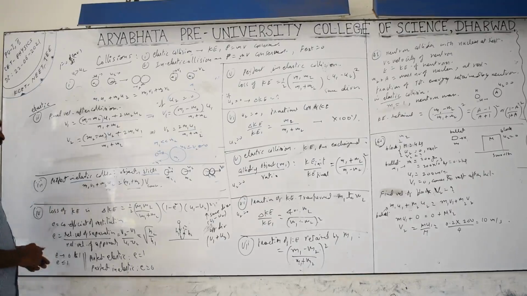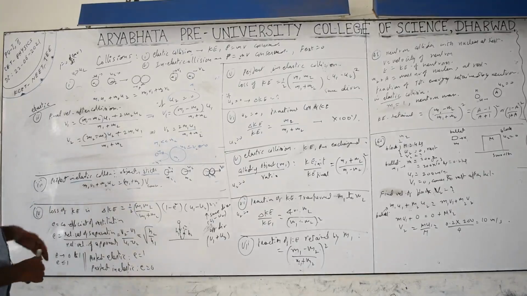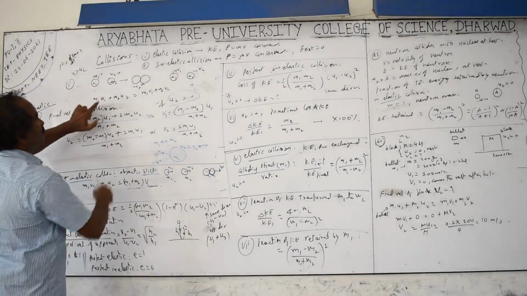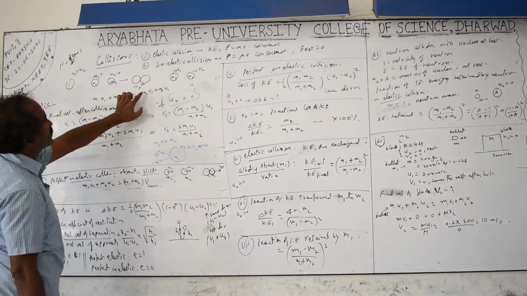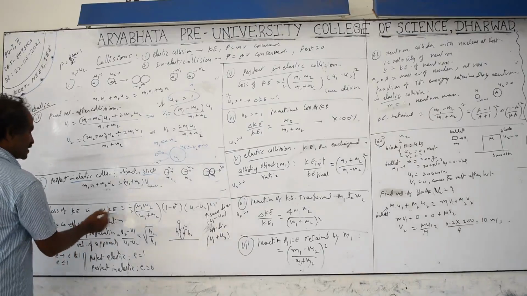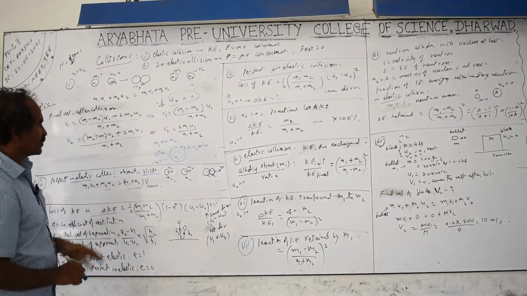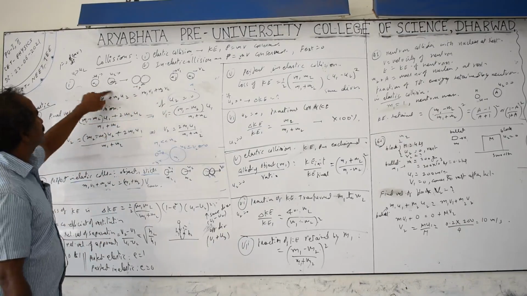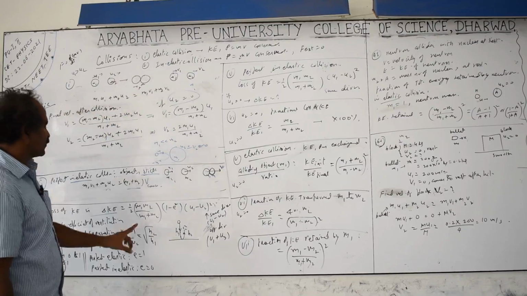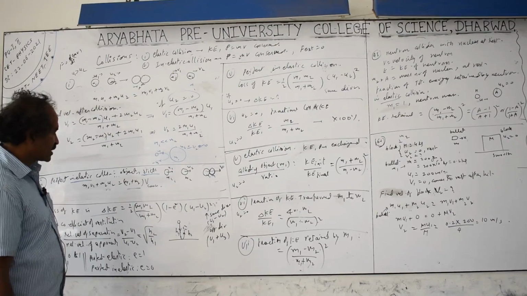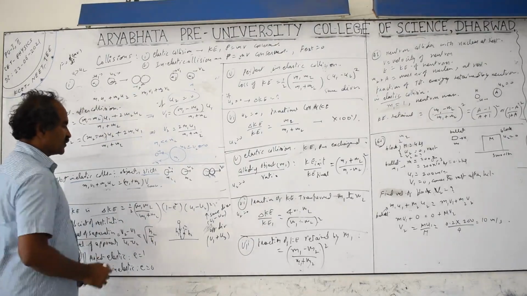Next, loss of kinetic energy. Whenever a collision takes place, if it is not elastic, there will be a loss of kinetic energy. In an elastic collision, there is no loss of kinetic energy for the system, but for each individual object, velocity changes, so kinetic energy changes too. The loss of kinetic energy can be calculated as final kinetic energy, half m1 v1 square plus half m2 v2 square, minus initial kinetic energy, half m1 u1 square plus half m2 u2 square. Final minus initial gives the change. The formula is half m1 m2 by (m1 plus m2) into (1 minus e square) into (u1 minus u2) whole square.